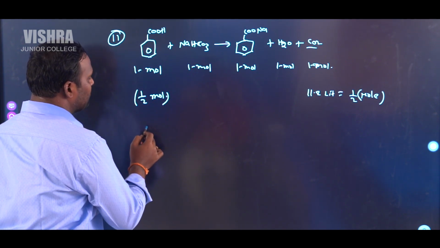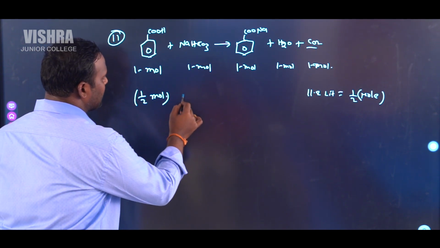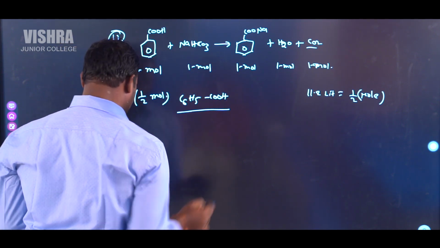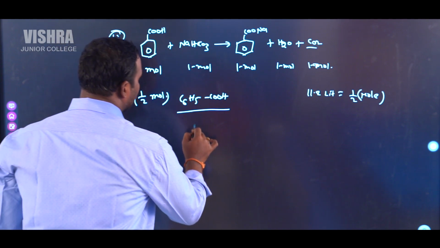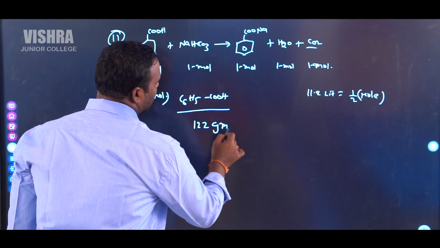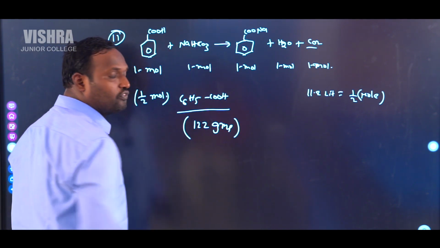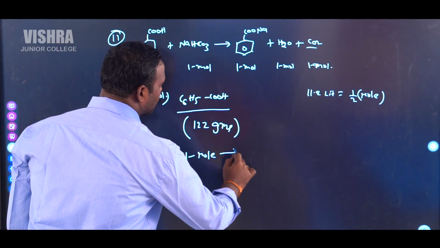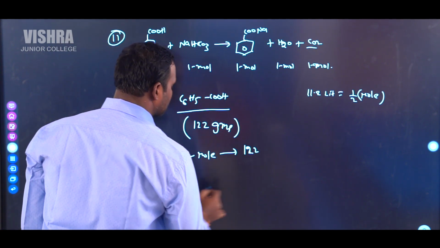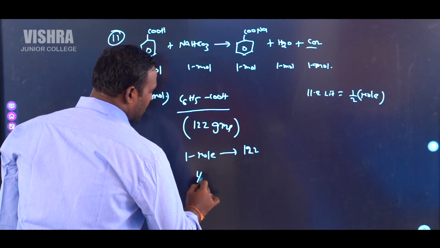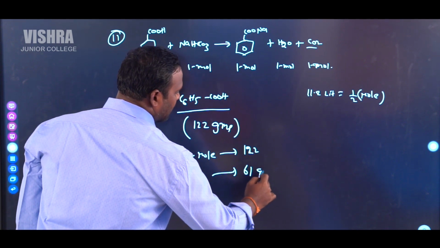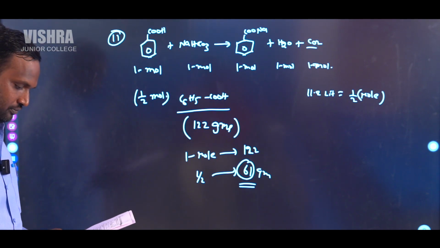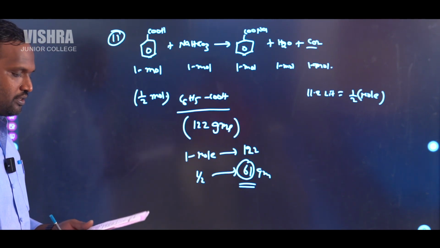So what is the molecular weight of benzoic acid? Benzoic acid formula is C6H5COOH. The molecular weight is 122. 122 grams is the weight of 1 mole of benzoic acid. So then what about the half mole of benzoic acid? That is 61 grams. So this is the correct answer. Next question.